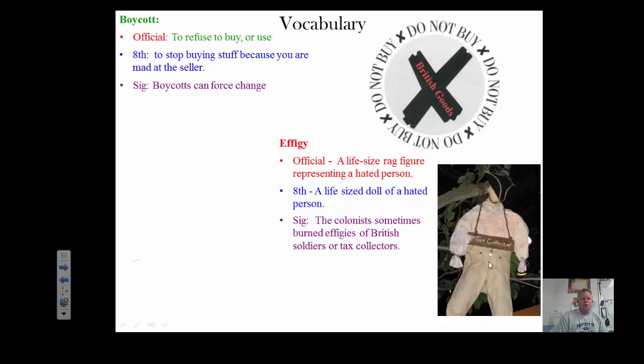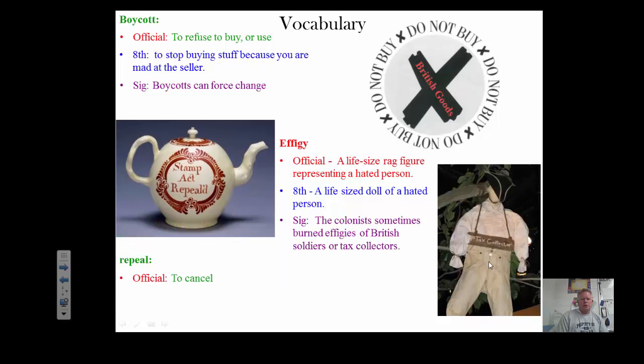And our third word is repeal, which means to cancel. 8th grade: to cancel a law. All these tax acts were tax laws, and the colonists hated them mainly because they didn't have representation in Parliament and they wanted them all canceled. So many of the tax acts passed by Parliament were repealed, and mostly because of the boycotts and the protests from the colonists.